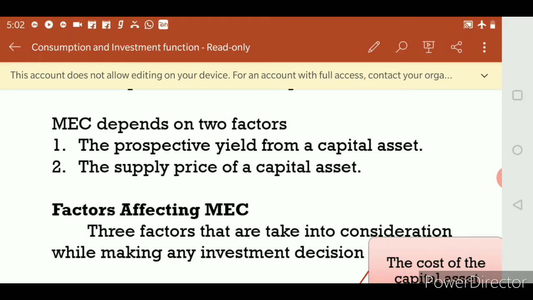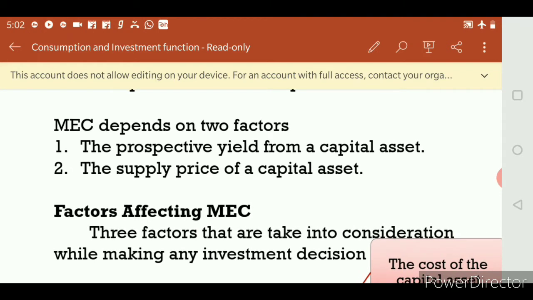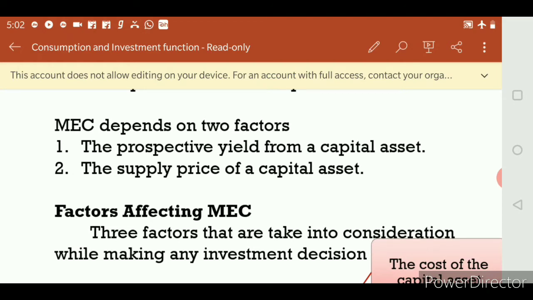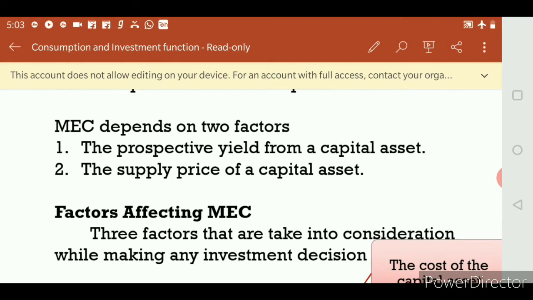For example, take machineries. I have invested in machineries. It has worked for more than 20 or 30 years. So it has a lifetime of 30 years. During that period, how much profit that machinery has earned over its lifetime, this is called the prospective yield of the capital asset.